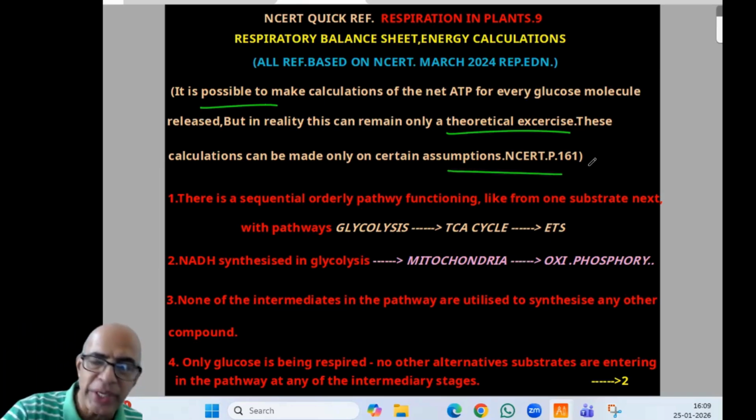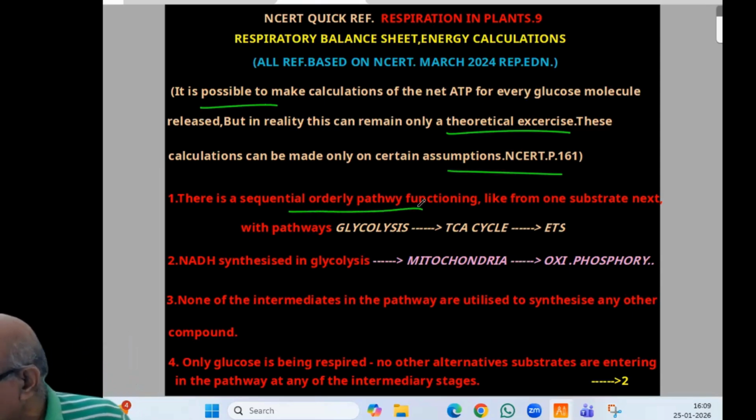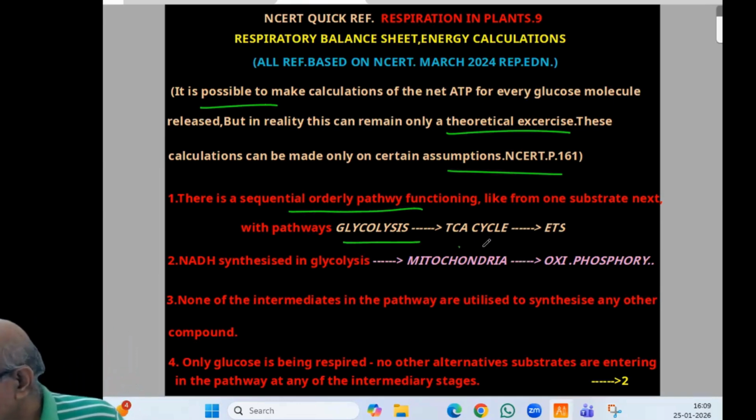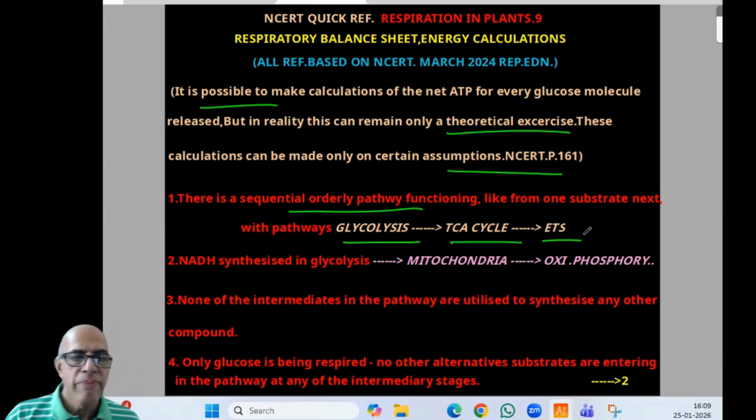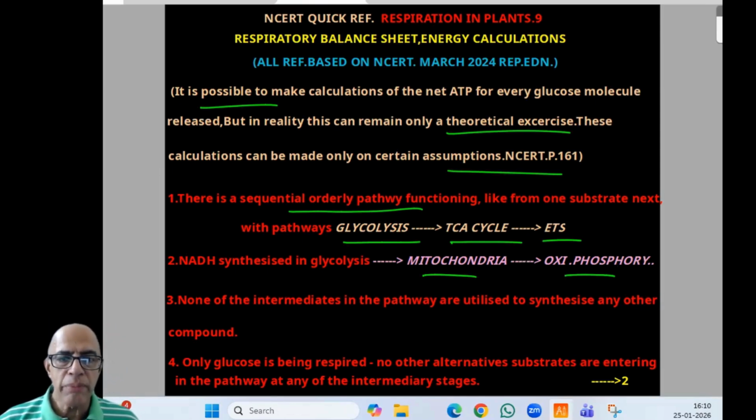NCERT page number 161 is given, and four assumptions are given. There is a sequential, orderly pathway functioning, from one substrate to the next, with pathways like glycolysis, TCA cycle, ETS. NADH is synthesized in glycolysis. That NADH enters the mitochondria and goes into oxidative phosphorylation. None of the intermediates in the pathway are utilized to synthesize any other compound. That's what NCERT says.